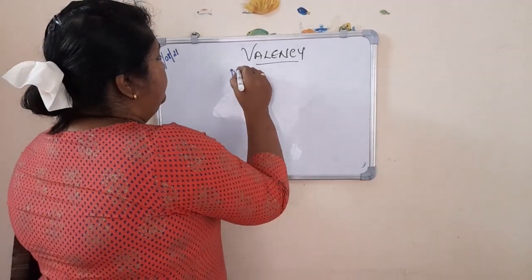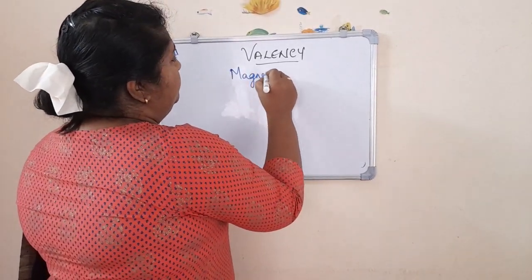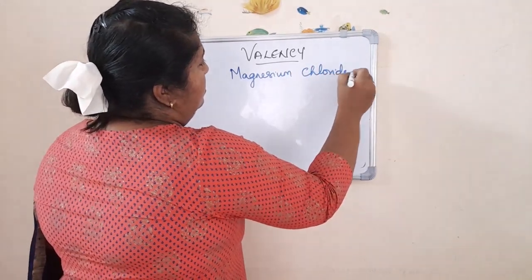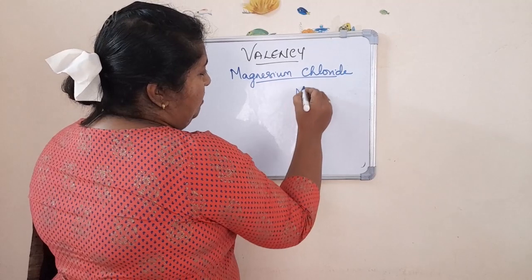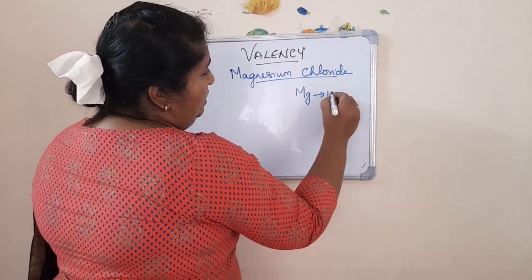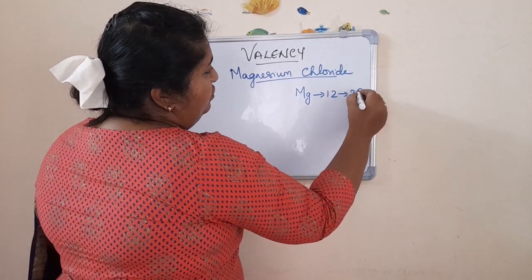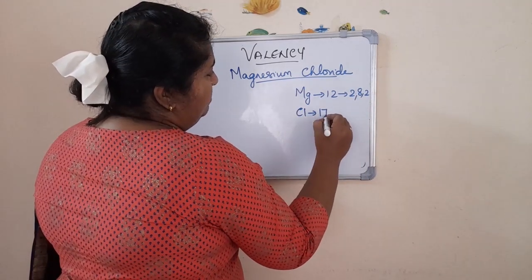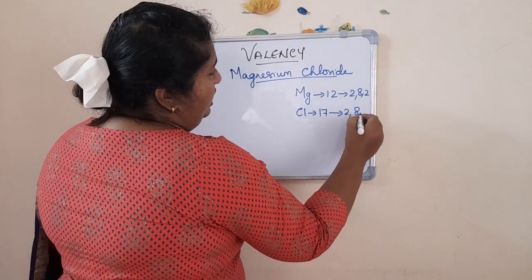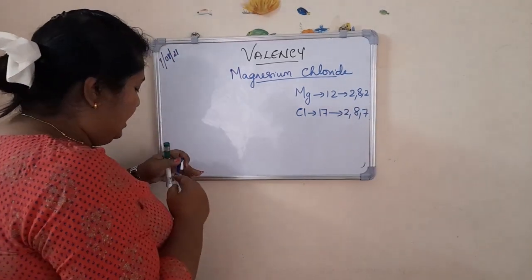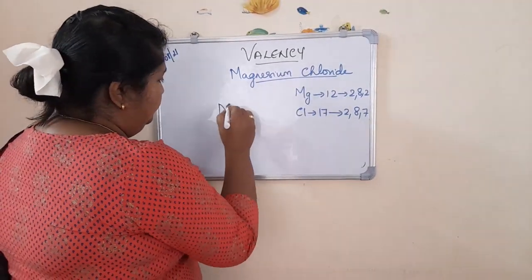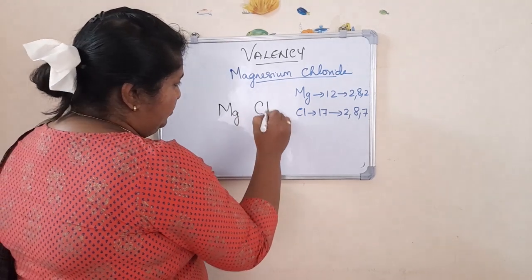Magnesium chloride. First what you have to do? Write magnesium. Atomic number 12. 2, 8, 2. Chlorine. Atomic number 17. 2, 8, 7. Next what you have to do is write magnesium here, then chlorine next to it.